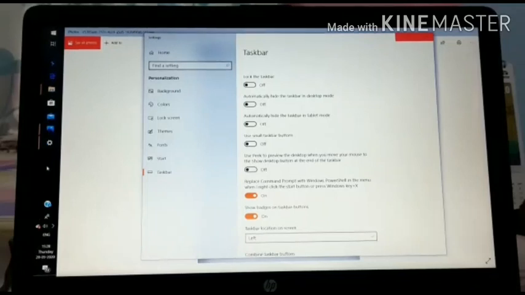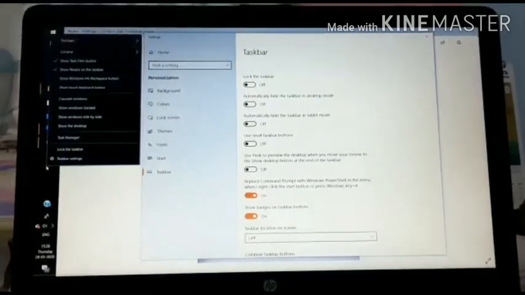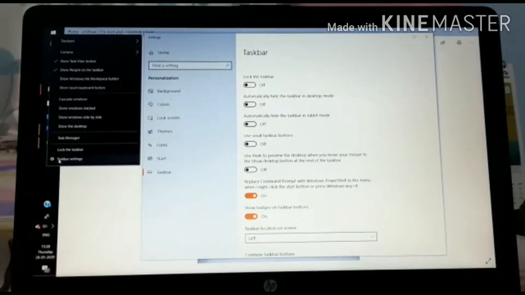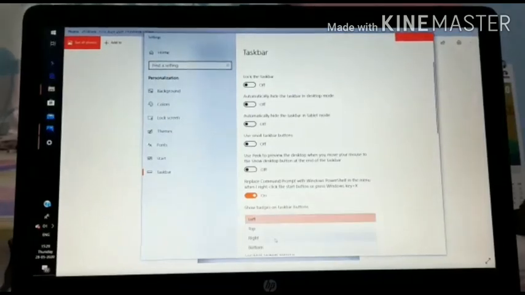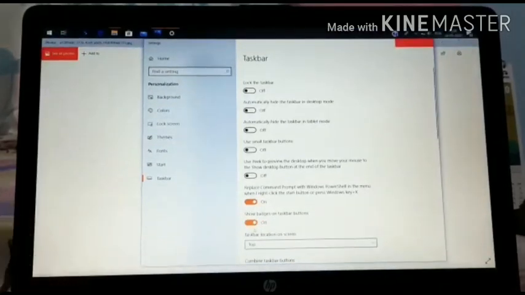Now again we will right click over there. You will get the settings of the taskbar. You can go from here also for the settings, but we have already opened the settings of the taskbar. Now we can change the place from here. Let's go for the top one. Our taskbar will be shown at the top.